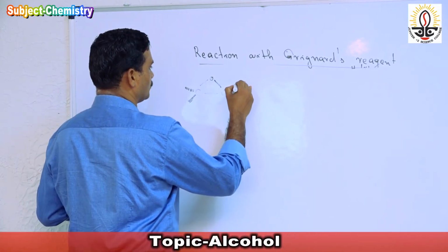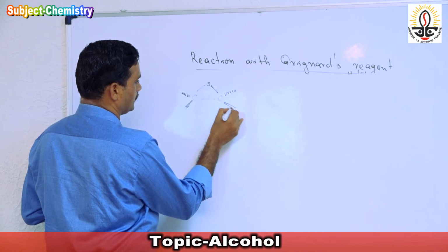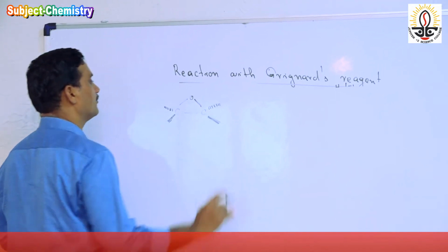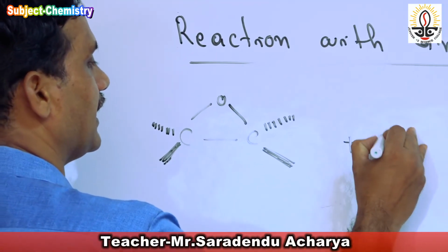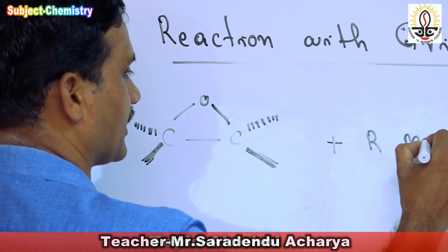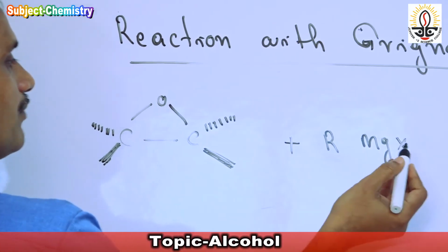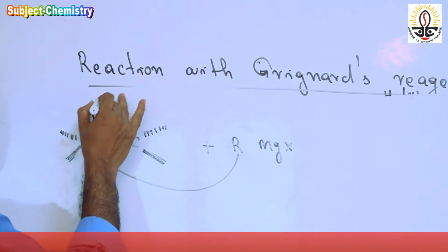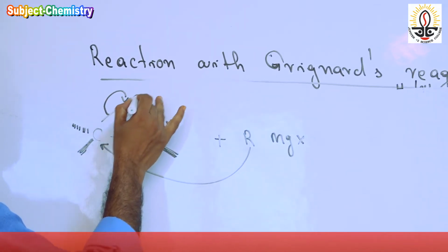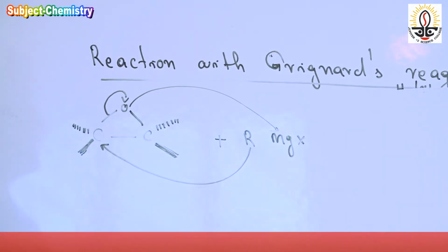Again there is another carbon bonded with 2 groups. So when addition of Grignard's reagent takes place, R minus MgX plus, R attaches to one carbon, then the bond shifts to the oxygen and the oxygen bonds with MgX.